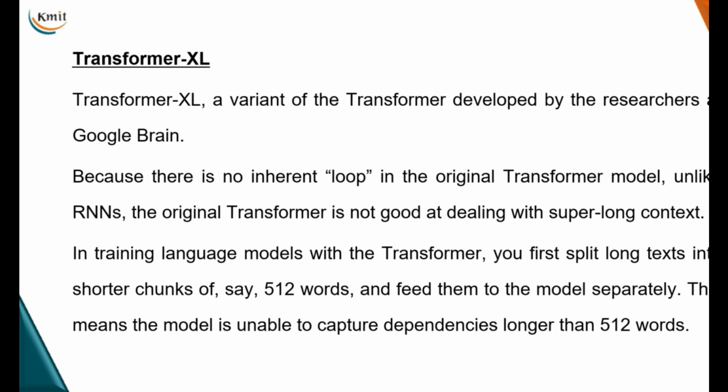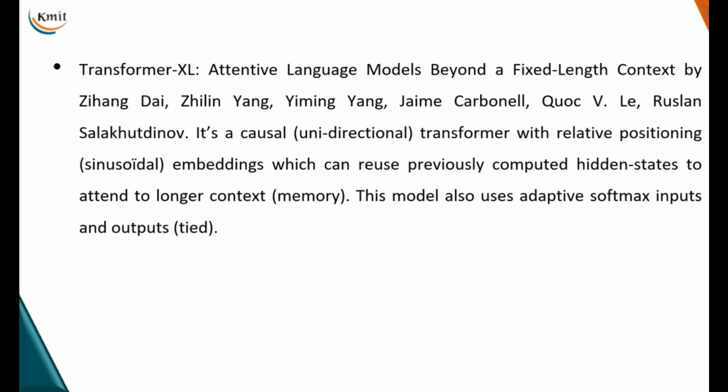For example, say 512 is a standard thing that we choose, and then we feed them to the model separately. That means whenever I am taking a model, instead of taking the entire input sentence, we design the model which is able to capture dependencies within 512 words. If it is exceeding that, the model will not be able to capture the dependencies.